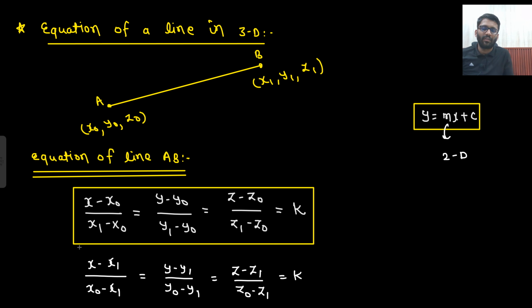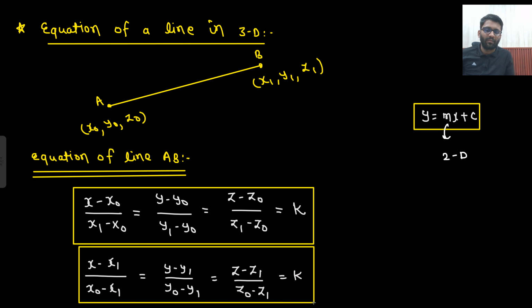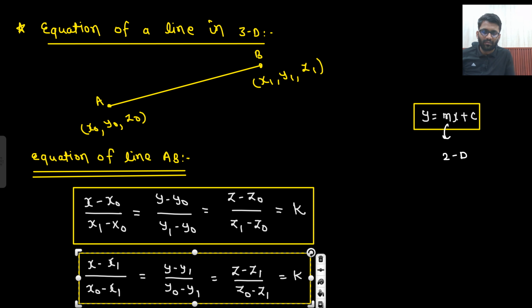So both are possible. Either (x minus x naught)/(x1 minus x naught), (y minus y naught)/(y1 minus y naught), (z minus z naught)/(z1 minus z naught), or (x minus x1)/(x1 minus x naught), (y minus y1)/(y1 minus y naught), (z minus z1)/(z1 minus z naught) equals k. So these are the equations of a line.